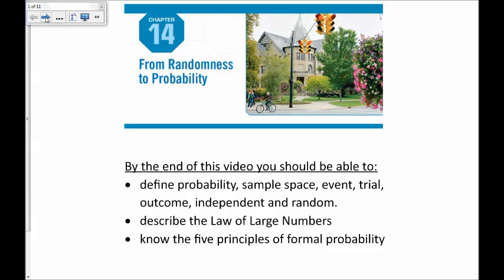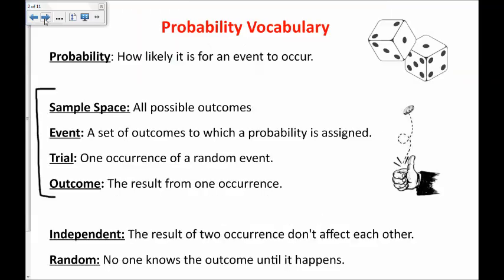This video is an introduction to probability. By the end of this video, you should be able to define probability, sample space, event, trial, outcome, independent, and random. You should also be able to describe the law of large numbers and know the 5 principles of formal probability. First, let's discuss some vocabulary.